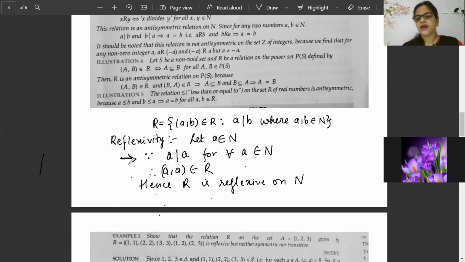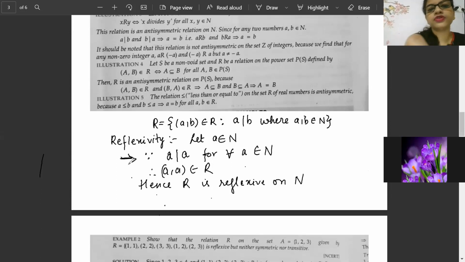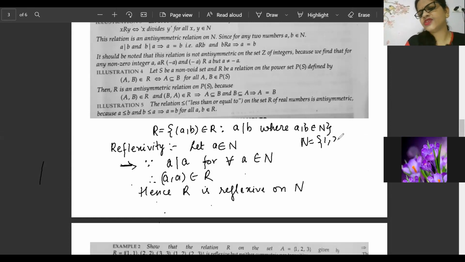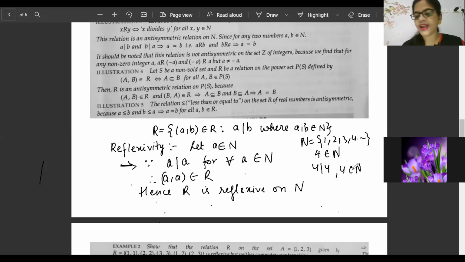If you are not understanding, I'm giving you an easy example. Natural numbers contain 1, 2, 3, 4, and so on. So definitely 1 belongs to natural number. Let's take 4, which belongs to natural number. 4 can divide itself.